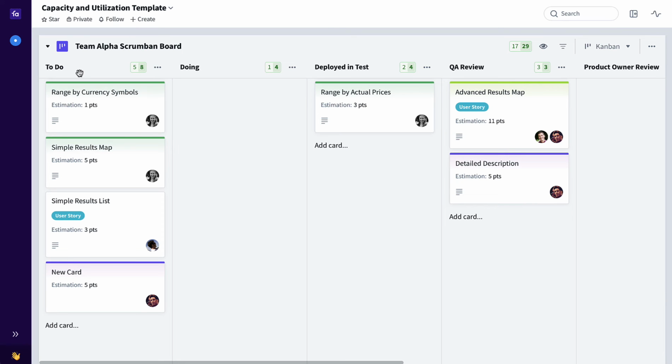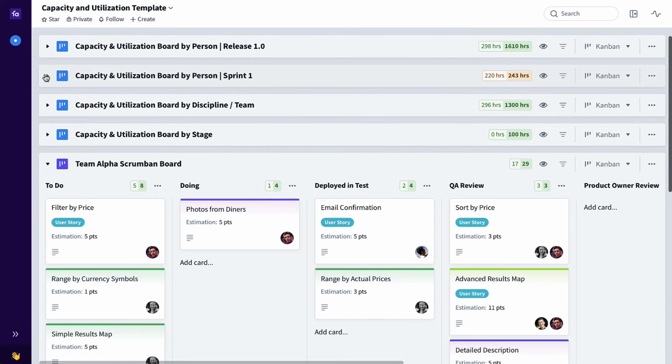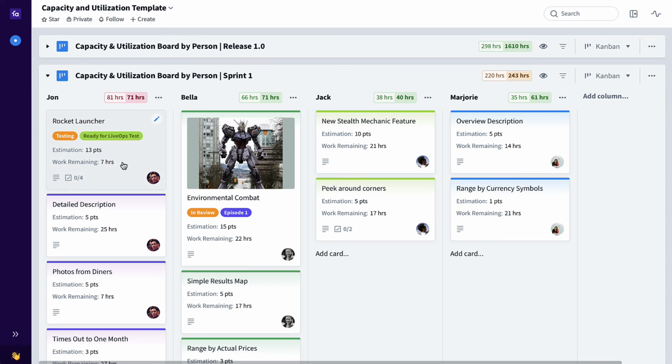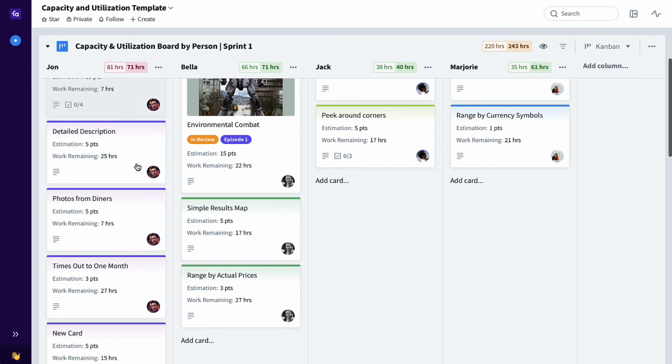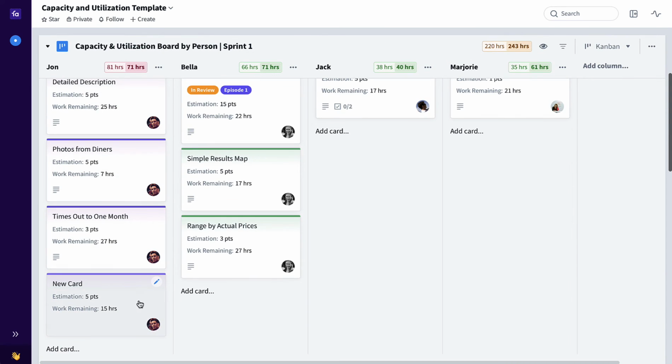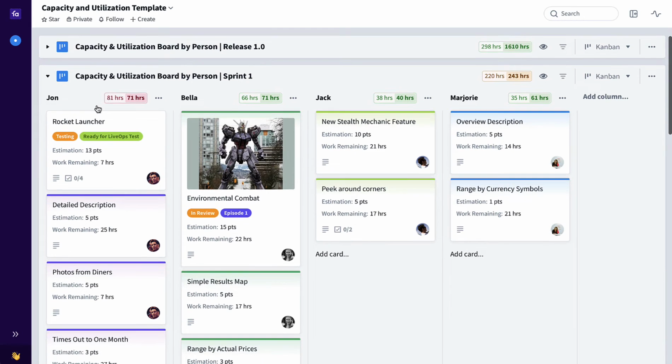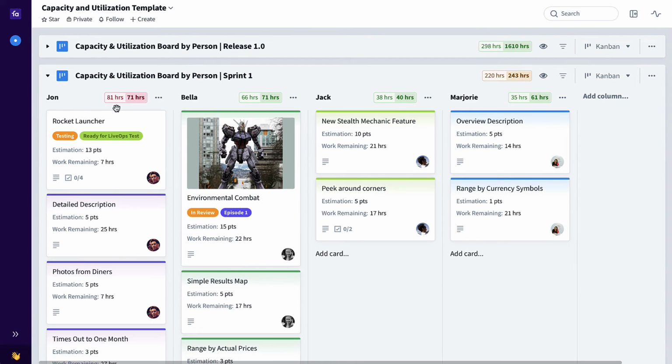So if I go back up to the sprint capacity board, we can see now that card being added to John's column, 15 hours, has now over allocated him. He has 81 hours of scope, work that's assigned to him, versus his 71 hours of capacity, turning this column red, indicating that John is overallocated.